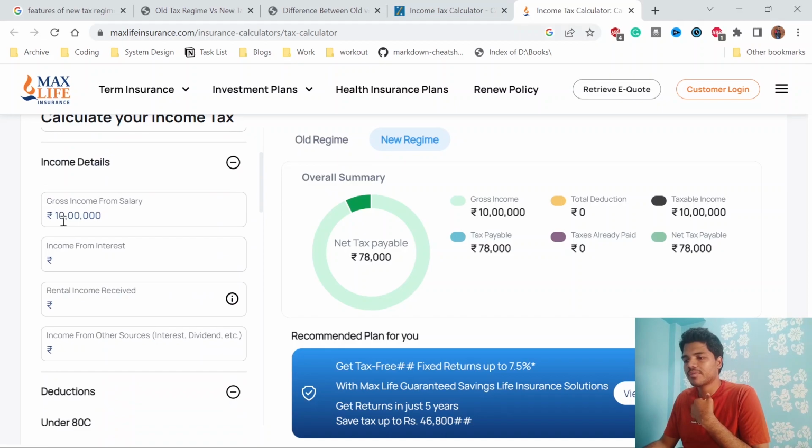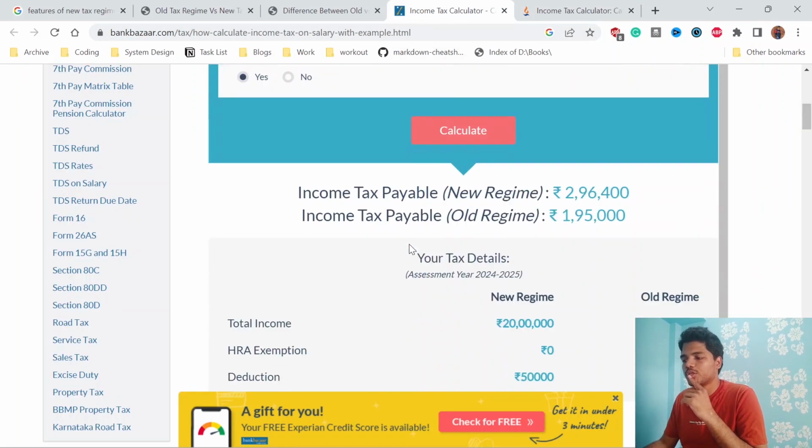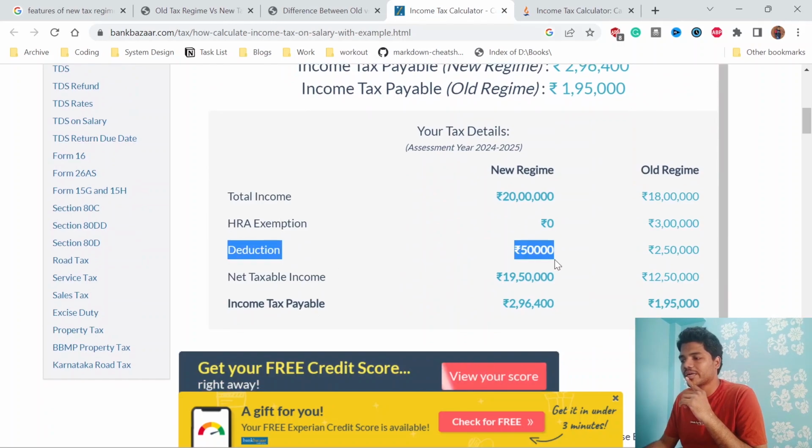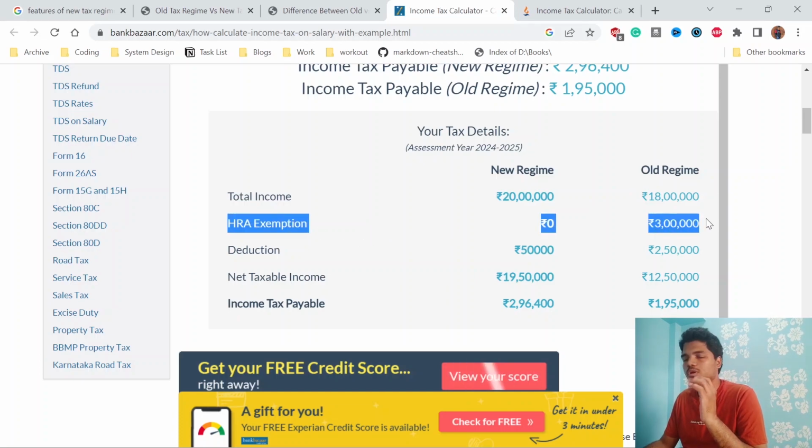So the main thing you need to understand is that in the new tax regime there are no deductions. There is only one deduction, called 50,000, that too if you exceed around 15 lakhs. But in the old tax regime, you can claim a lot: HRA and also LIC and also home loan, which are the most important contributions to decreasing the amount of tax you have to pay.